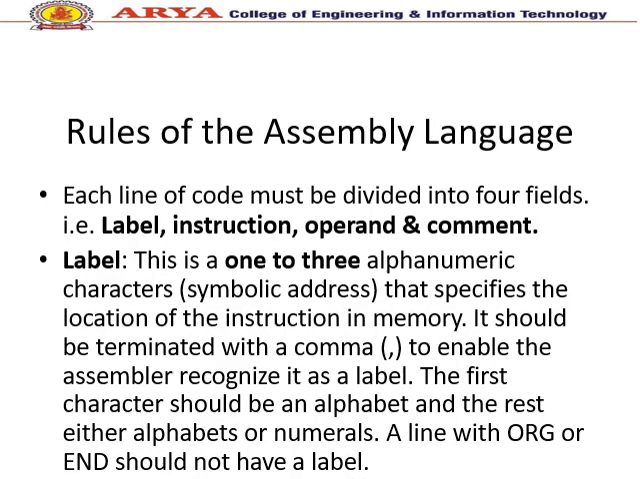Rules of the assembly language. Each line of the code must be divided into 4 fields: label, instruction, operand, comment. Label. This is a 1, 2, or 3 alphanumeric characters that specifies the location of the instruction in memory. It should be terminated with a comma to enable the assembler to recognize it as a label. The first character should be an alphabet, and the rest either alphabets or numbers. A line with ORG or END should not have a label.